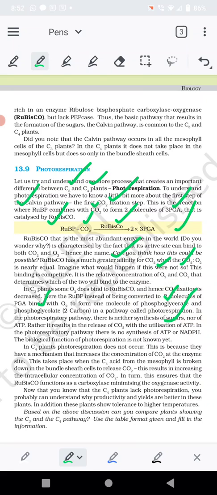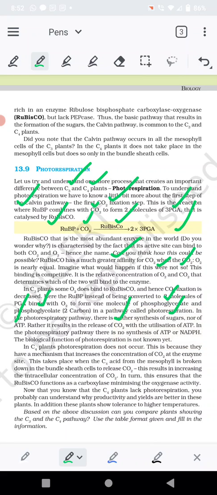The reason is that the enzyme Rubisco binds with oxygen, not with carbon dioxide. Now in this process of photorespiration, there is no synthesis of sugar and no synthesis of ATP. Rather, this process releases carbon dioxide and also utilizes ATP. So ATP is used in photorespiration and carbon dioxide is released. This photorespiratory pathway is a pathway in which there is no synthesis of ATP and NADPH.